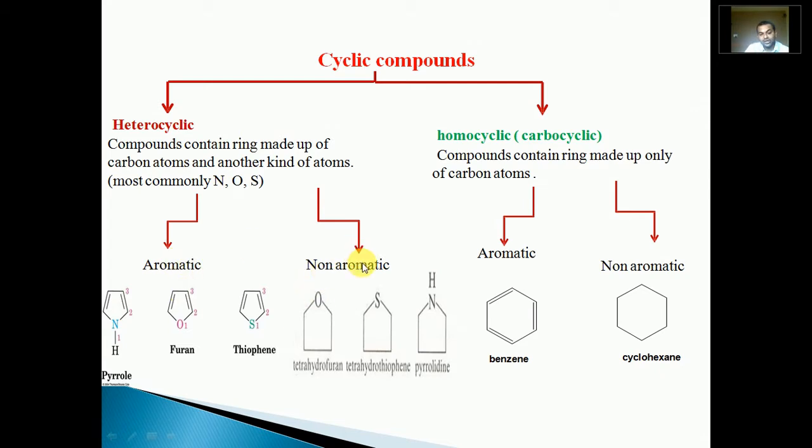On the other hand, non-aromatic compounds: tetrahydrofuran, tetrahydrothiophene and pyrrolidine are saturated. They are non-aromatic, but they are cyclic and contain at least one heteroatom. That's why they come under non-aromatic heterocyclic compounds. In this way, cyclic compounds are divided into two parts, heterocyclic and homocyclic. Heterocyclic, as the name indicates, hetero means different. It contains at least one heteroatom other than carbon as part of the ring, and on the other side, homocyclic contains only carbon atoms as part of the ring.